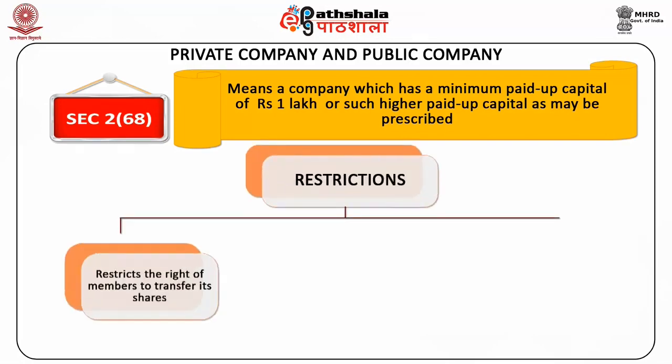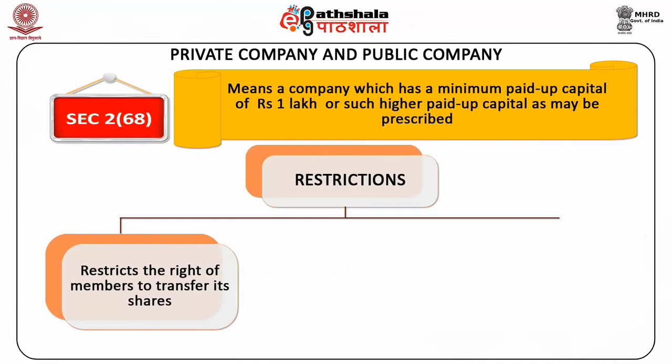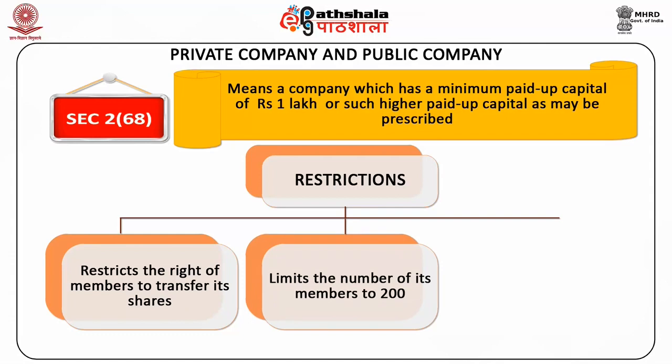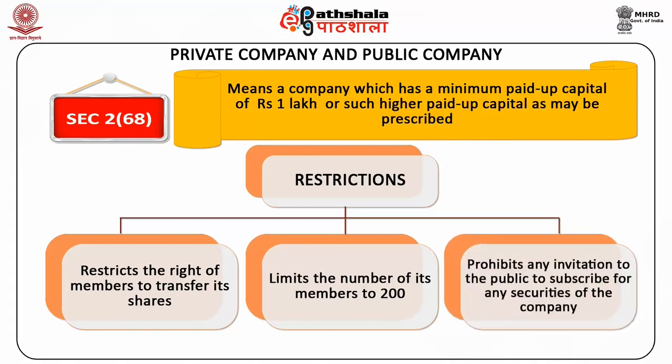A. Restricts the right of members to transfer its shares. B. Limits the number of its members to 200, except in case of one-person company, exclusive of members who are or were in the employment of the company, that is, past or present employees of the company who are members in the company will not be counted for the limit of 200 members. C. Prohibits any invitation to the public to subscribe for any securities of the company.